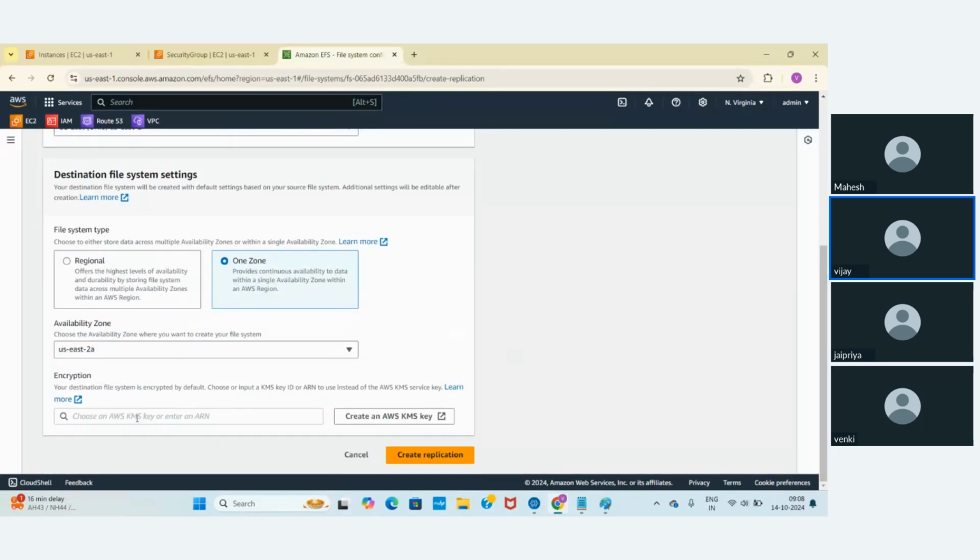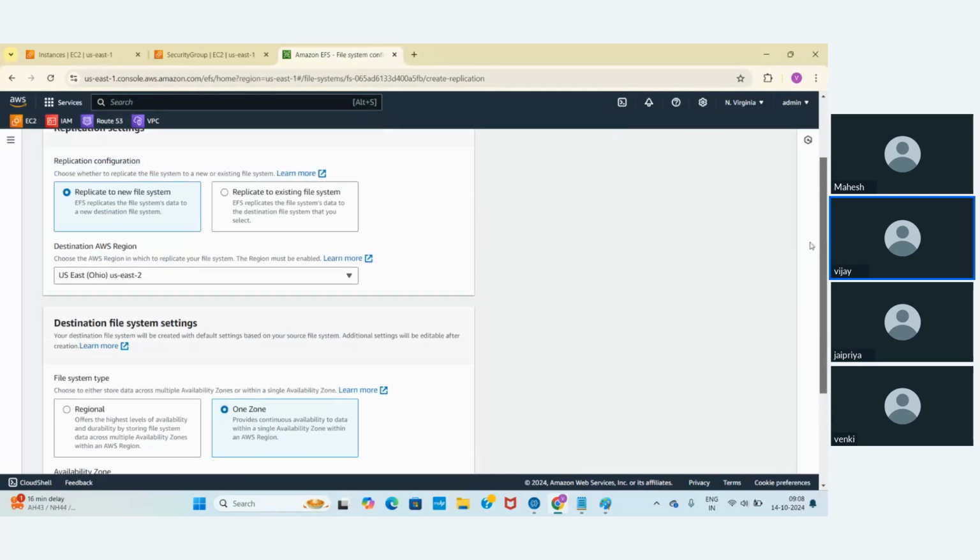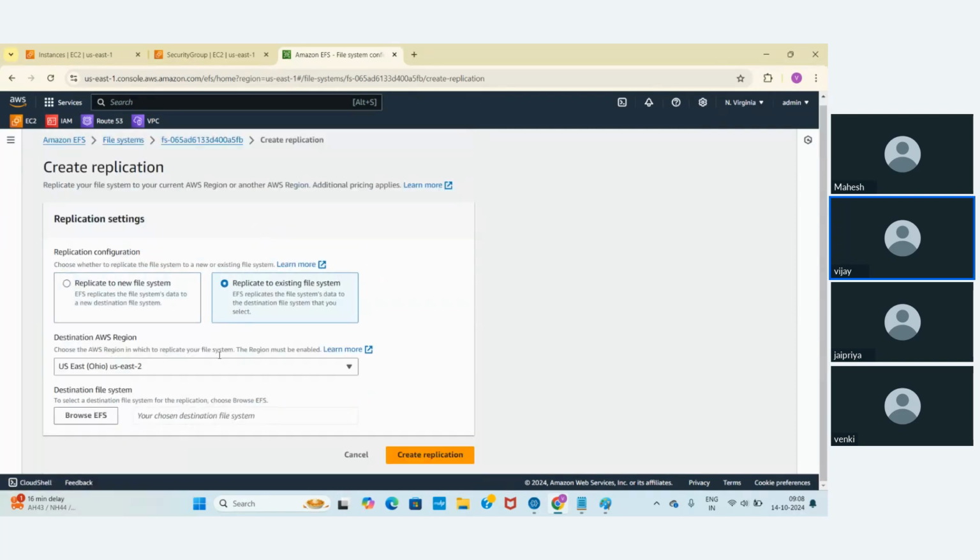Okay, encryption, and it is going to automatically create a new file system as part of another region, or you want to use it for an existing file system. In the AWS region, like you already created a file system. If you want to replicate all this data from this file system to that file system, it will happen.